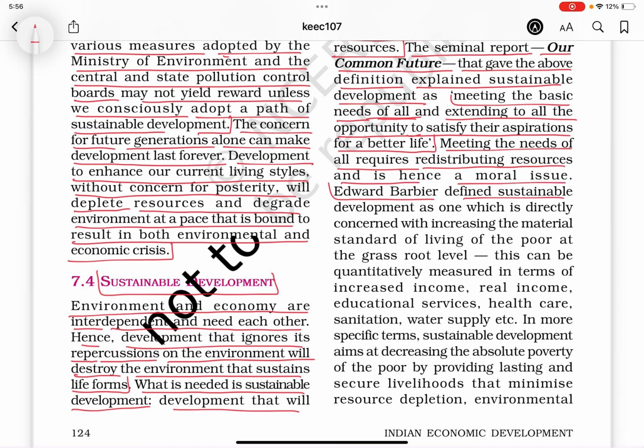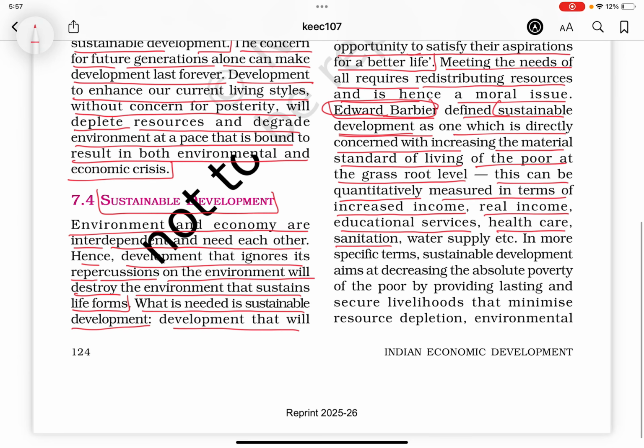Edward Barbier defined sustainable development. Who is this? What did Edward Barbier say, what definition did he give of sustainable development? He said it has one which is directly concerned with increasing the material standard of living of the poor at the grassroots level. This can be quantitatively measured in terms of increased income, real income, educational services, health care, sanitation, water supply, etc. In more specific terms, sustainable development aims